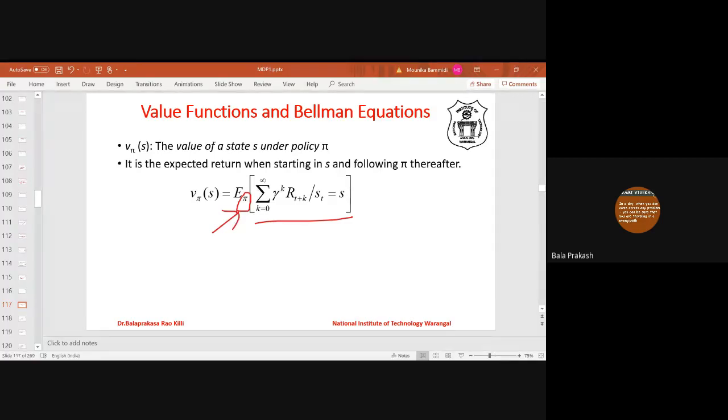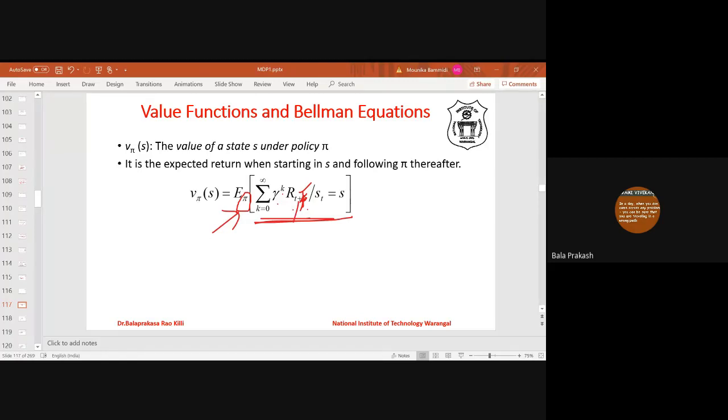This we already saw, right? This is gamma power k into R t. This is not t plus k. This is R t actually. Sorry, some mistake. This is R t, gamma power k plus R t plus k. No, it is true, R t plus k only. Yes.